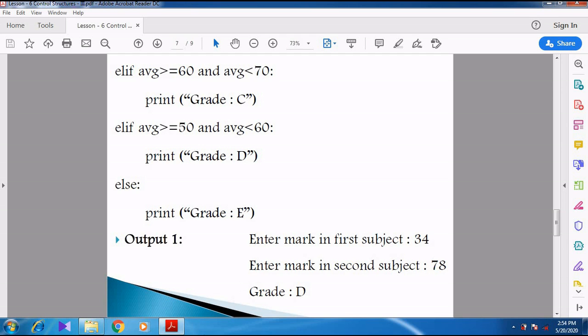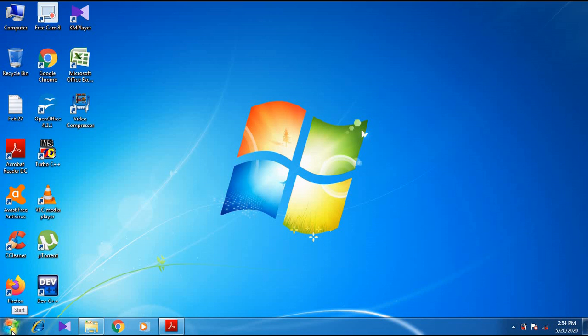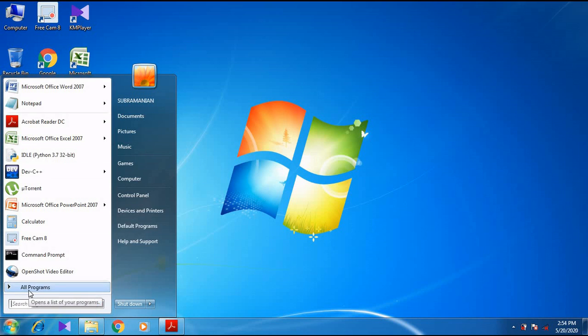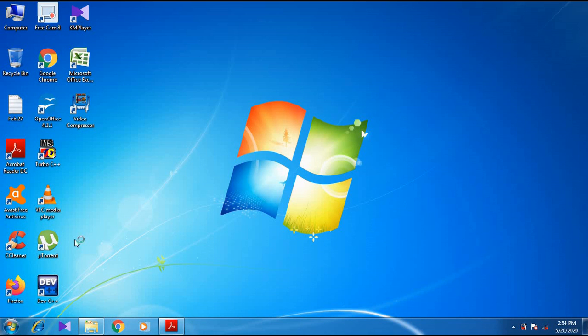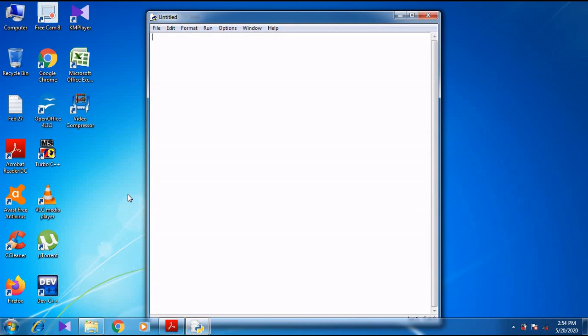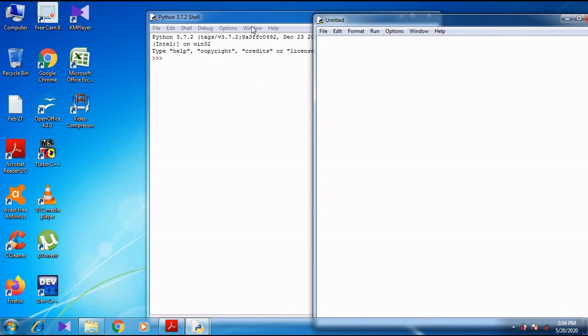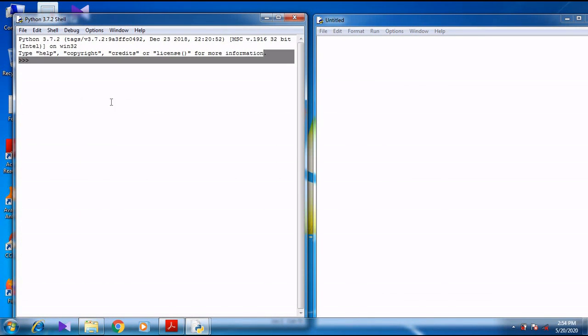Now we can see the same thing in a practical manner. So we want to open the Python program. Start, all programs, and then we go for Python 3.7. After opening this, you will see the interactive mode. Now you want to press Ctrl plus N. When I press Ctrl plus N, the earlier one is interactive mode, and now this is the script mode.